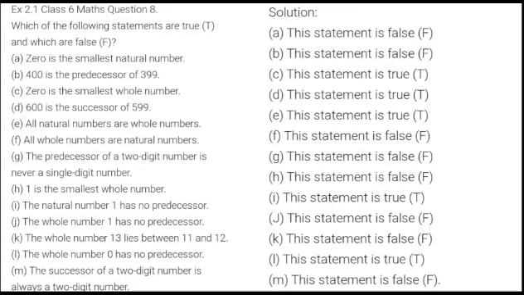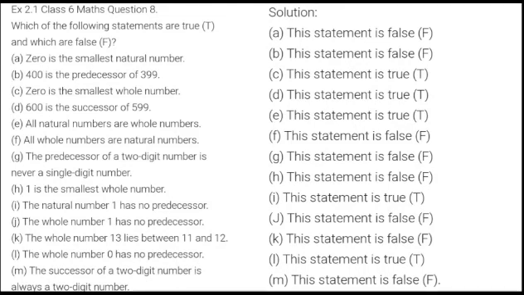The successor of a two-digit number is always a two-digit number. Successor means the numbers coming after. So we begin two-digit numbers from 10 and the greatest two-digit number is actually 99. So after two-digit numbers there are no numbers? Does the number system get over? No. After 99 it is the beginning of three-digit numbers.